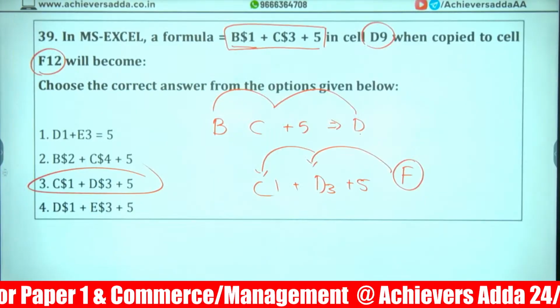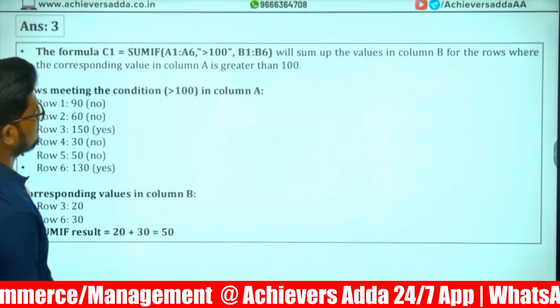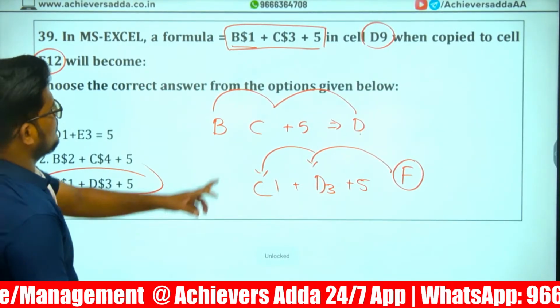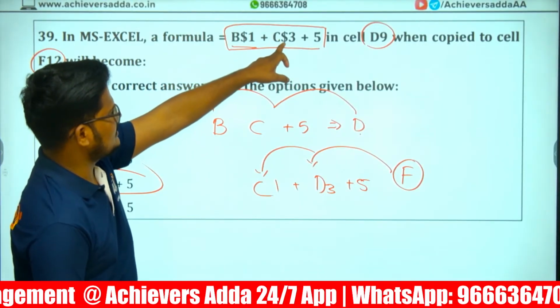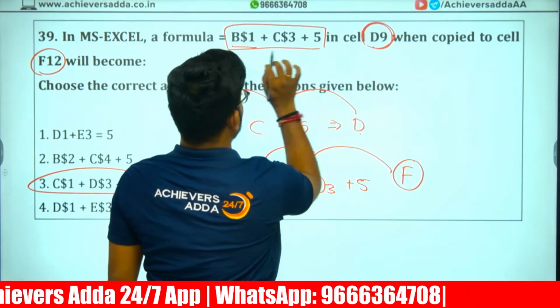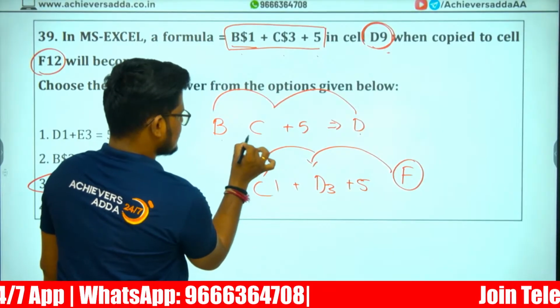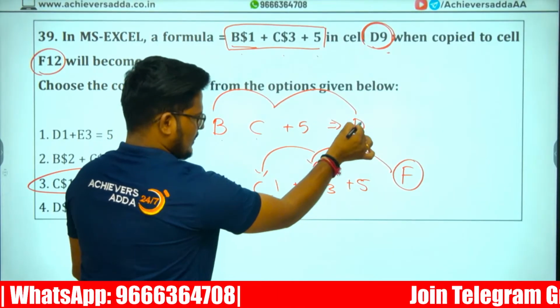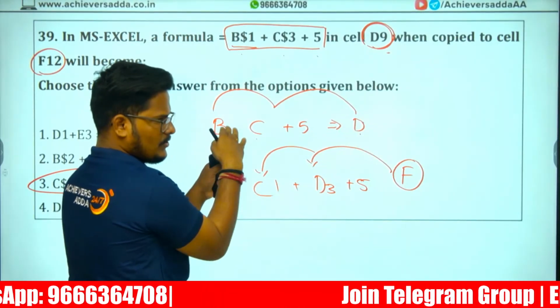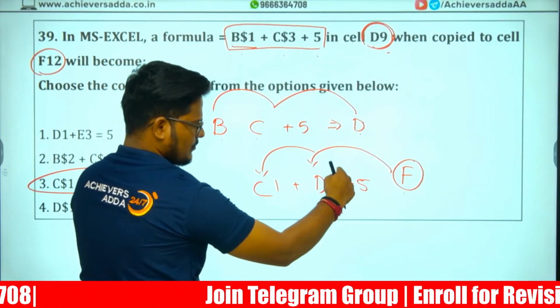Previous question. What happened, Raju? Again for you, previous question. This one: B1 is there, C3 is there, plus 5 is there. This is the result in D. B plus C plus 5 is D. For D they are using B and C, the letters before it. For F, what are the before letters? For F, D is before.